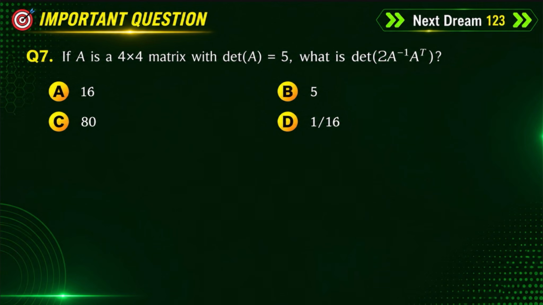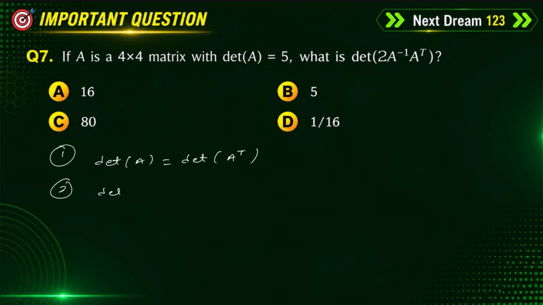This is question number 7. What is given? If A is a 4 by 4 matrix with the determinant of A equal to 5, what is the determinant of 2 A inverse A power of t? We have to use the properties of determinants. So the first one is determinant of A is always equal to determinant of A transpose. This is the first property.